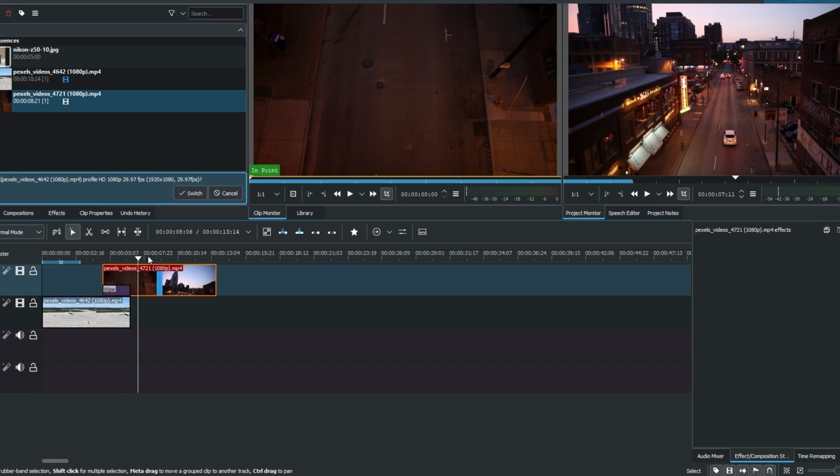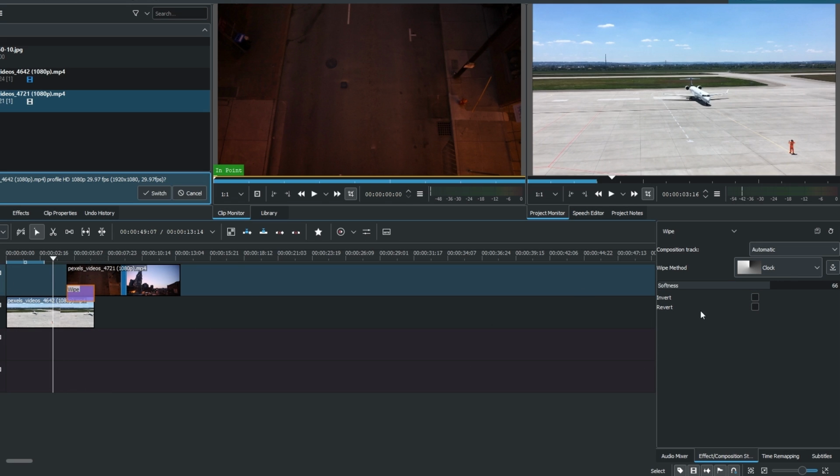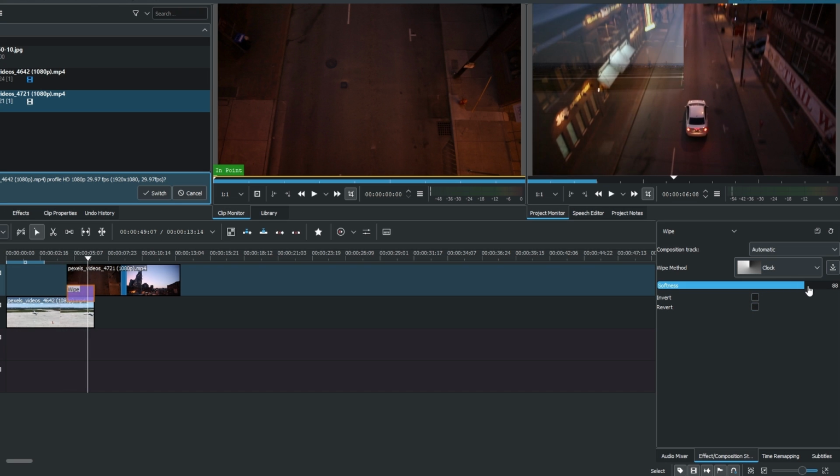Click on the Add transition between the clips. Navigate to Effect and choose Composite Stack. In the Composite Stack settings, you can change the wipe method to different options. Adjust the softness parameter to make transitions smoother. You can play with other settings like invert, revert for different effects. Play the video to preview the added transition and make sure it meets your preferences.